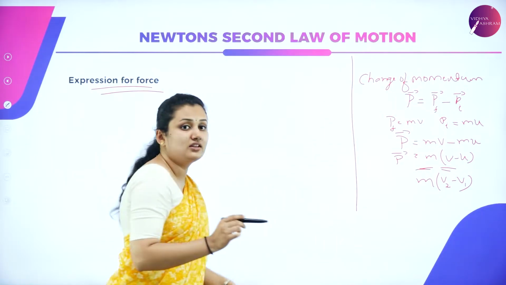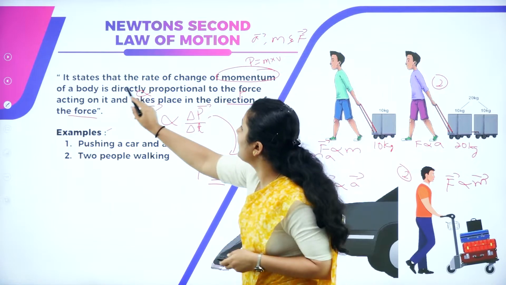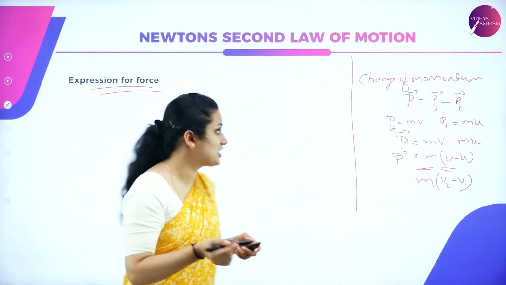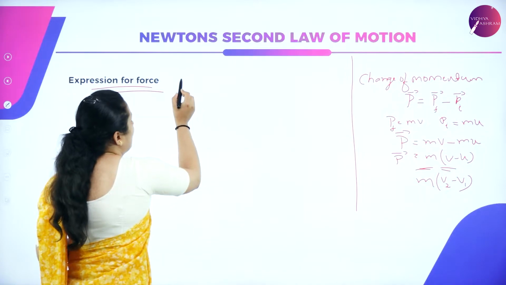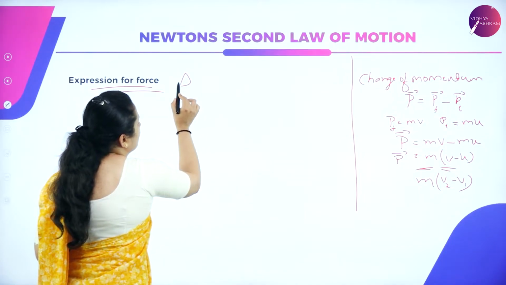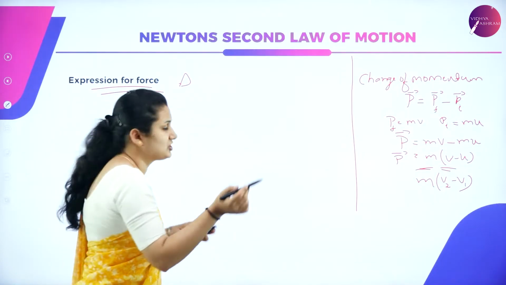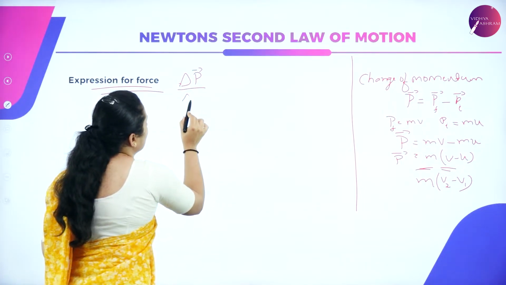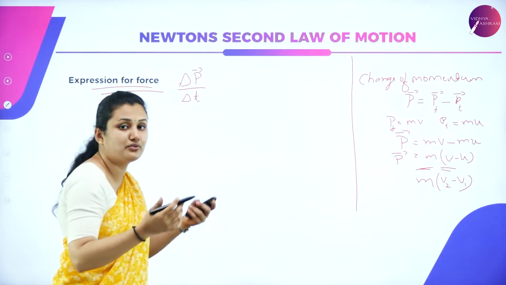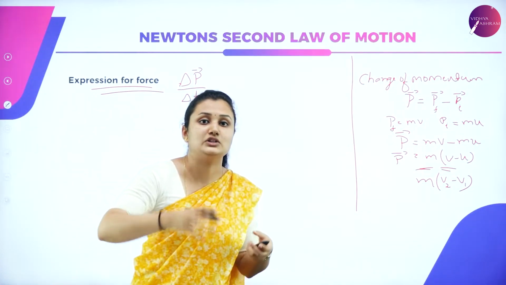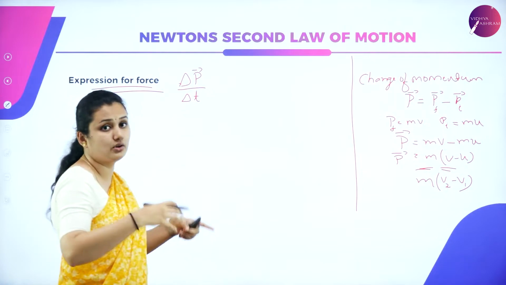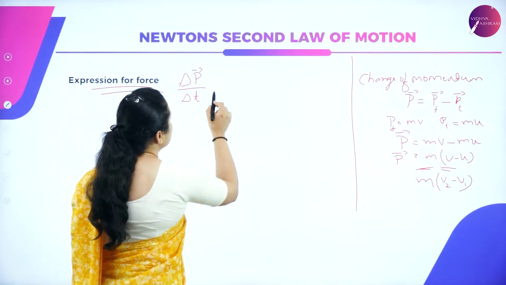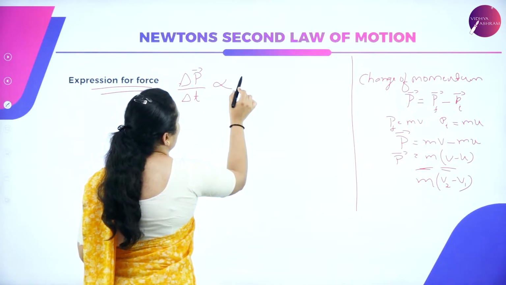But your statement says it's the rate of change of momentum of the body, so I will write delta P by delta t, where delta indicates the change. I have to divide the momentum with respect to time, and that is proportional to force.